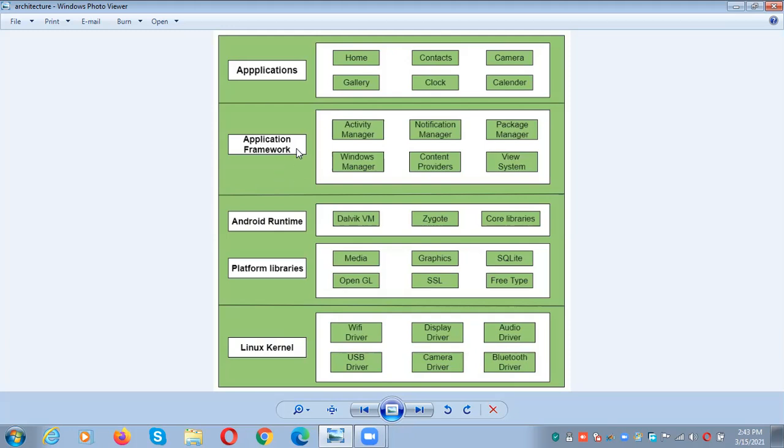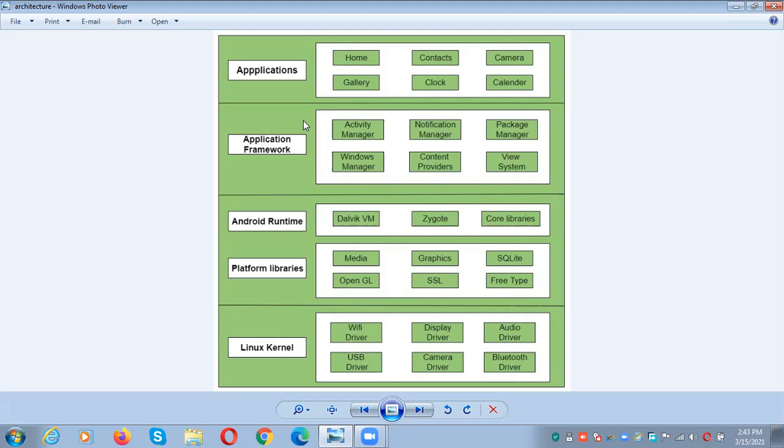The application framework provides a lot of classes and interfaces for Android application development. By using those classes and interfaces, one can develop Android applications.